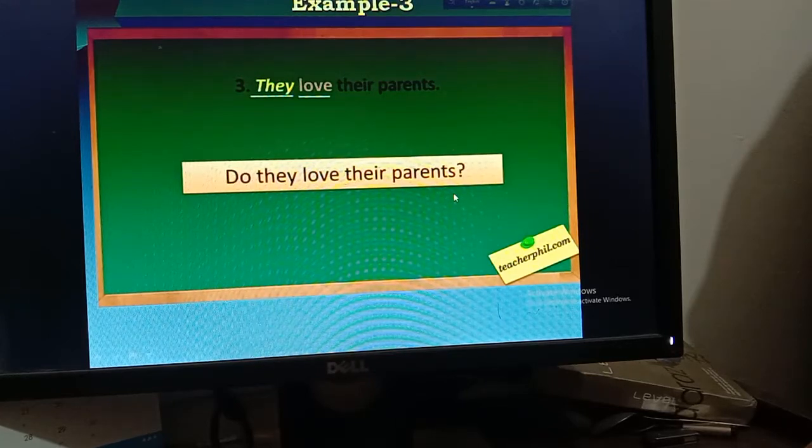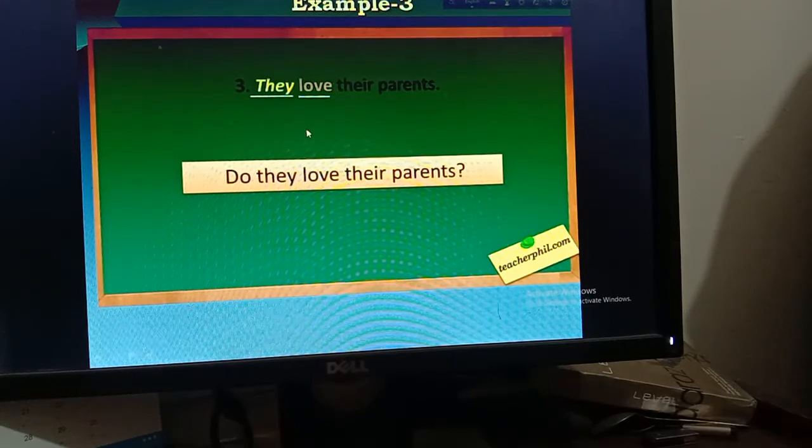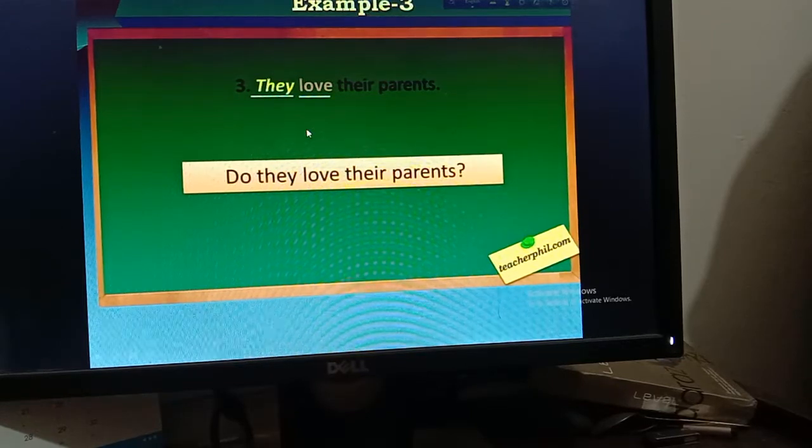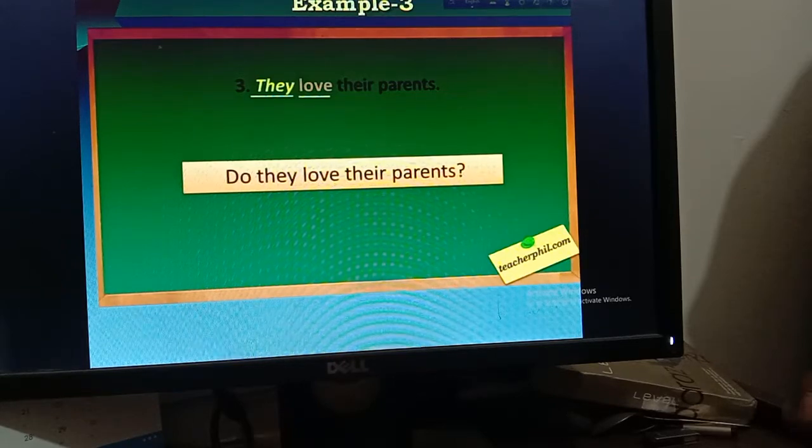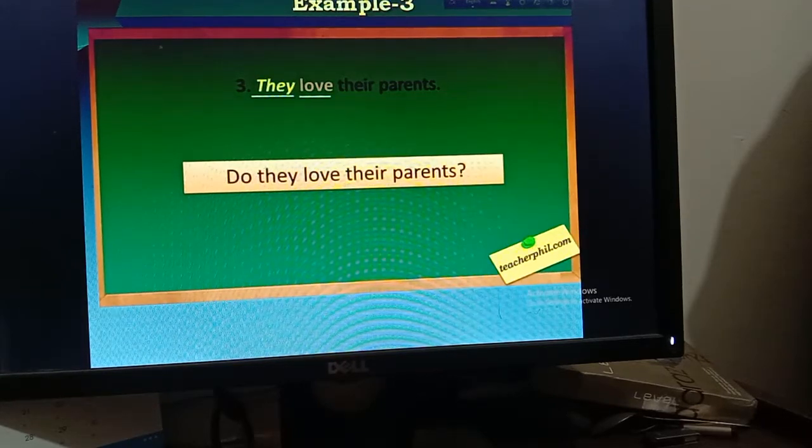This is very easy. First of all you will identify the subject, then the verb, then the tense. If you know the past form or present form of a verb, it will be easy for you to identify the tense. That's why you have to learn all the present forms and past forms of the common verbs. So this is all about making yes-no questions. I hope you can do it very easily.